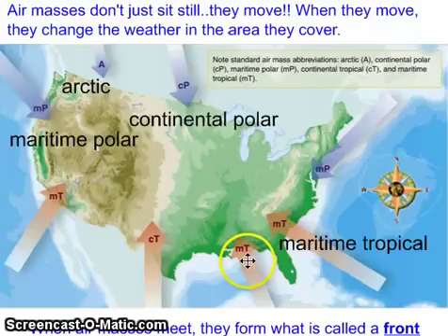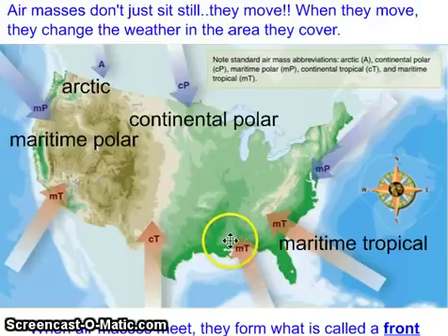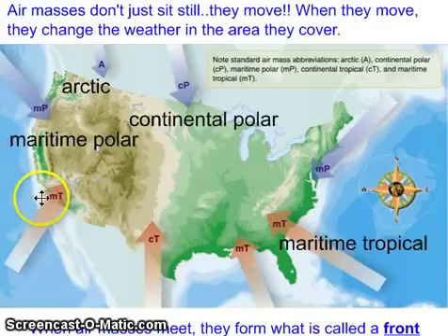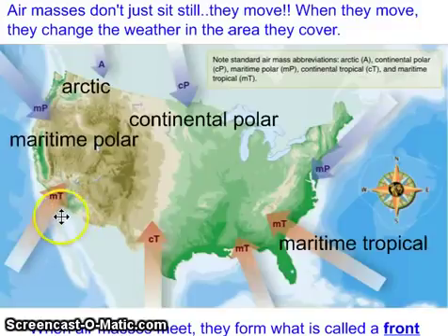We also have maritime tropical coming from the Gulf of Mexico that affects Alabama, Mississippi, and some of those states. And then you'll notice another maritime tropical that's coming off of the Pacific Ocean, and this affects Baja California, Nevada, Arizona, and Utah. And so this tends to be warm, moist air.